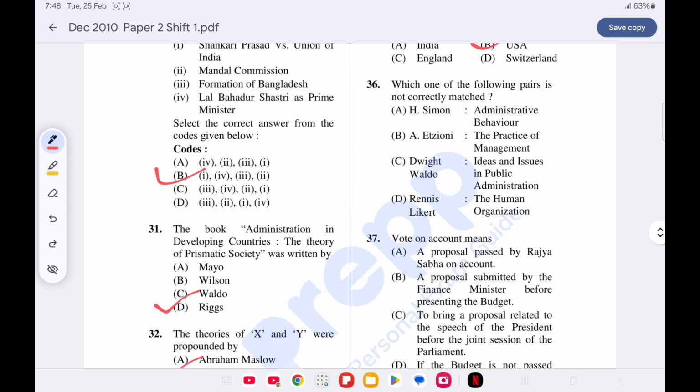Now question number 36. Which one of the following pair is not correctly matched? Option B is correct. Etzioni. The Practice of Management is not correctly matched, as the book The Practice of Management is written by Peter Drucker.